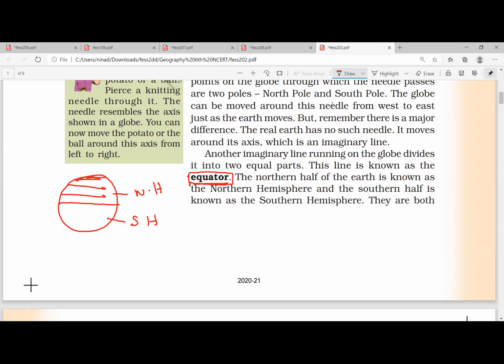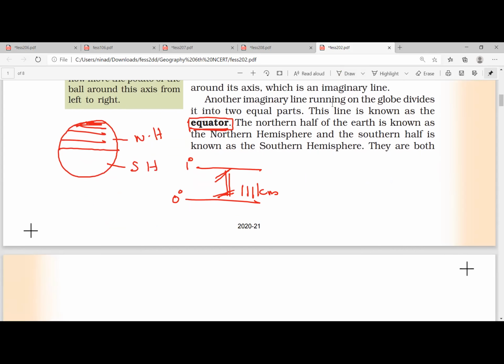The latitude length decreases towards the pole, and the distance between two latitudes is 111 kilometers. It is also an imaginary line. The equator, everything is imaginary. It is not actually found on the earth. But these are important for location.